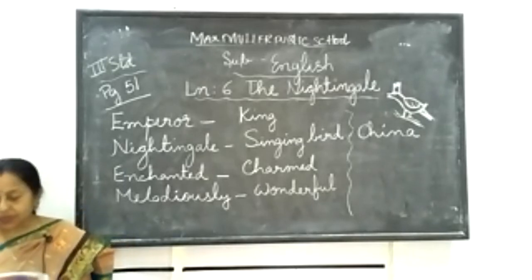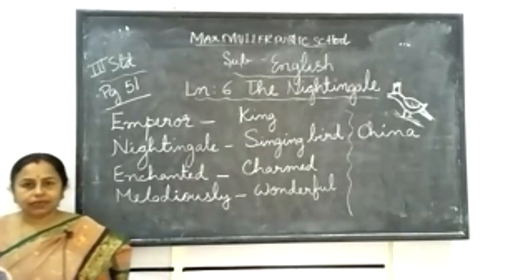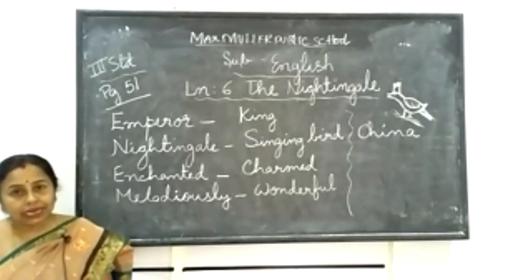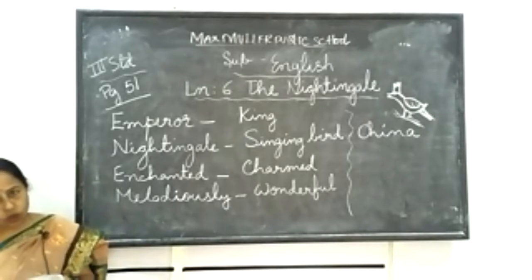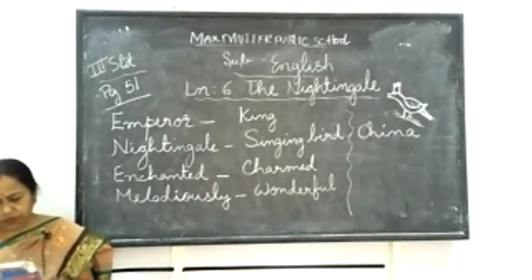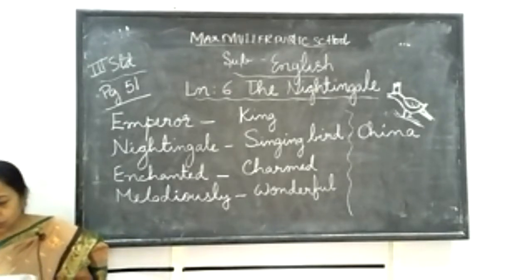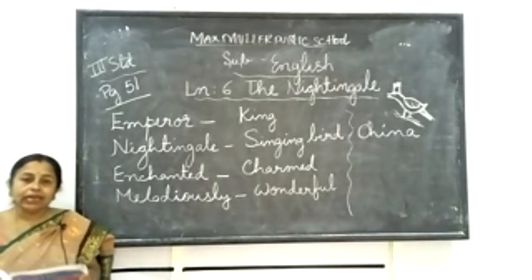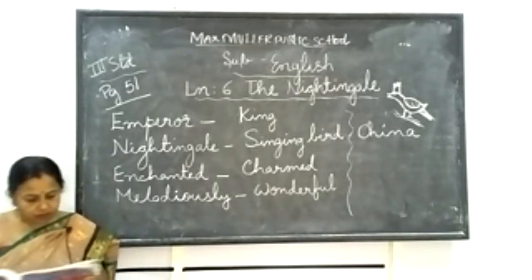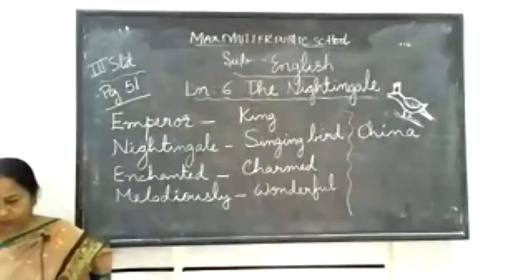So what will happen? After a few days, that king is becoming sick day by day. He was becoming ill day by day. He stopped talking. He stopped eating also. He stopped smiling also. So he looked very sad and he ate very little also. The doctors who came to see him said they were helpless because he was longing for the real nightingale. So that is his problem.